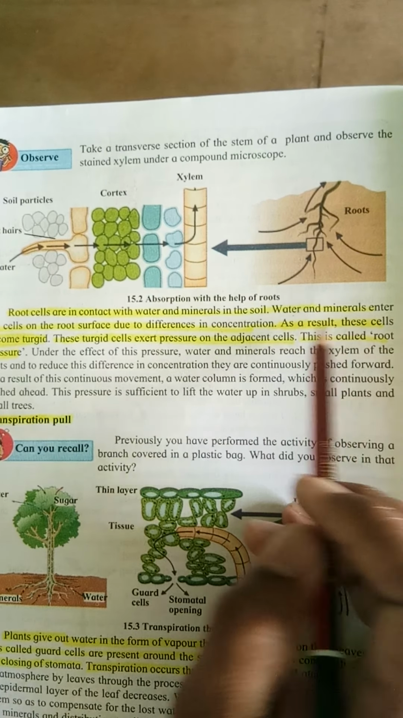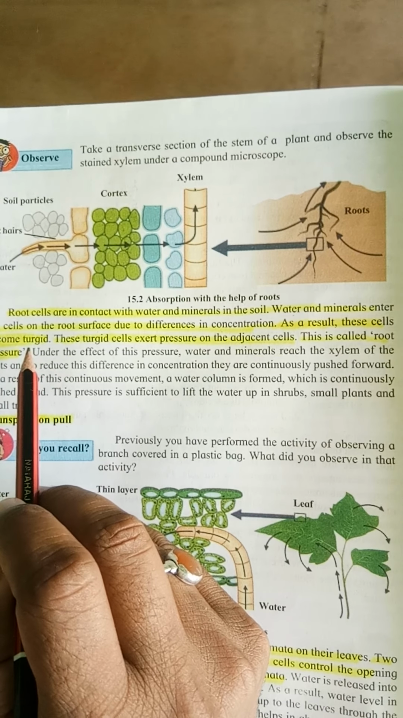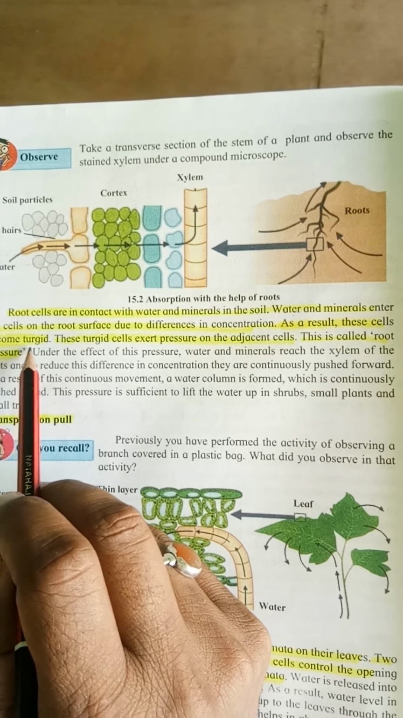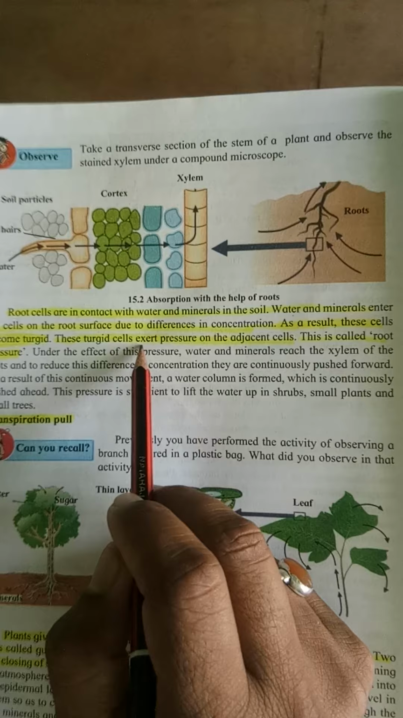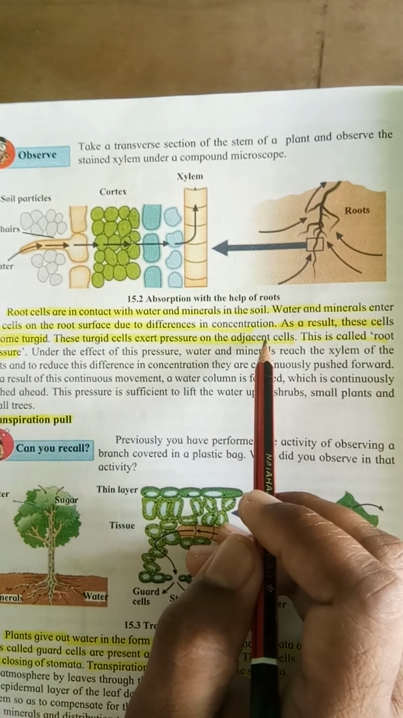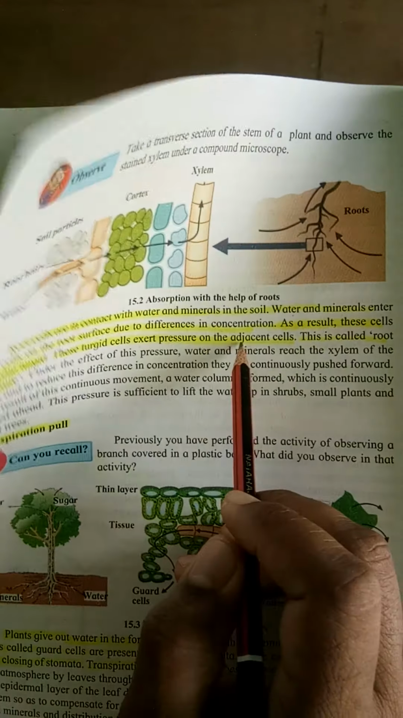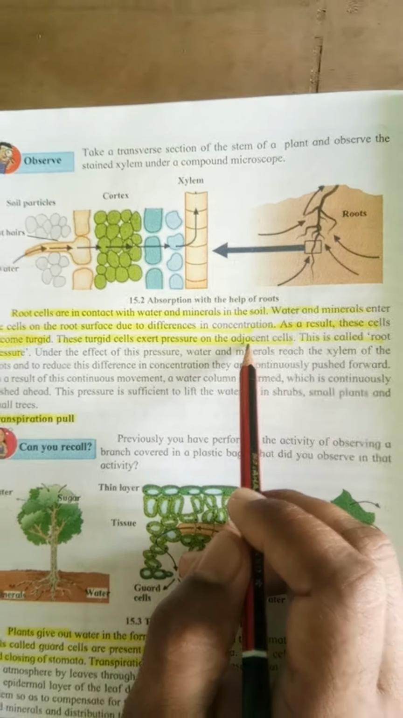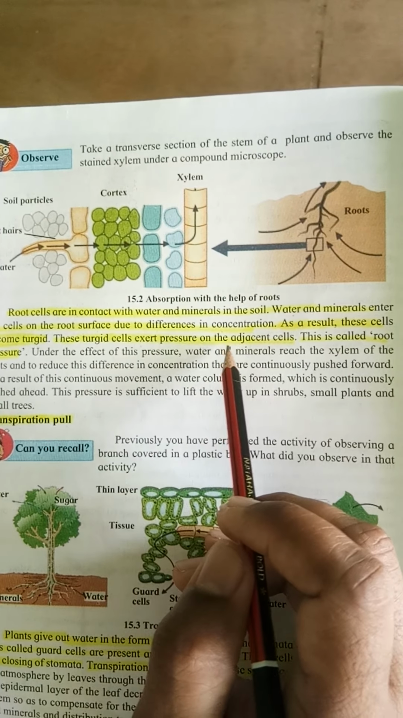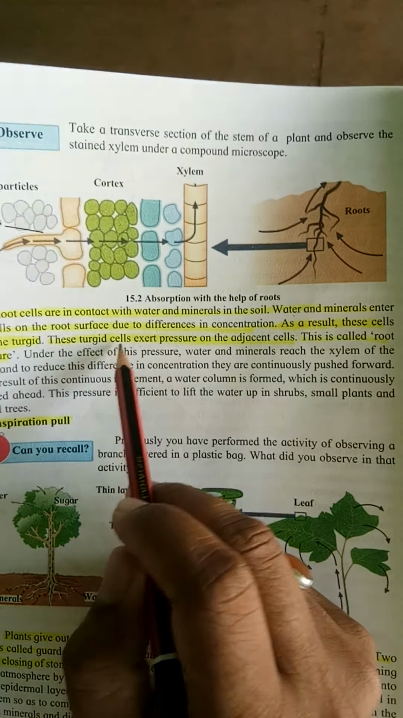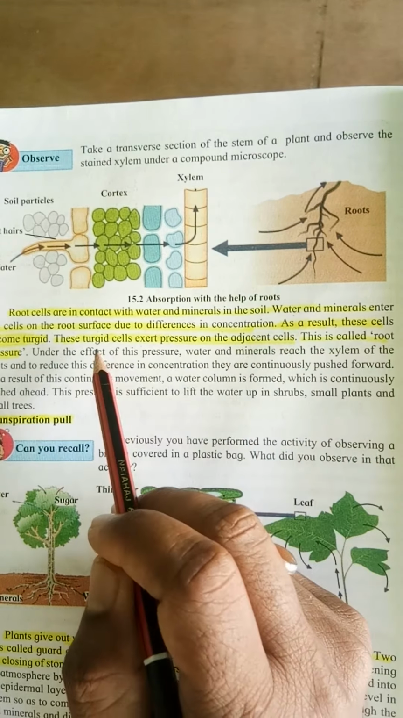As a result, these cells become turgid. Turgid means strong, or you may say like solid. These turgid cells exert pressure on the adjacent cells. Adjacent means near to. This is called root pressure. So what is root pressure? When the turgid cells exert pressure on the adjacent cell, it is known as root pressure.